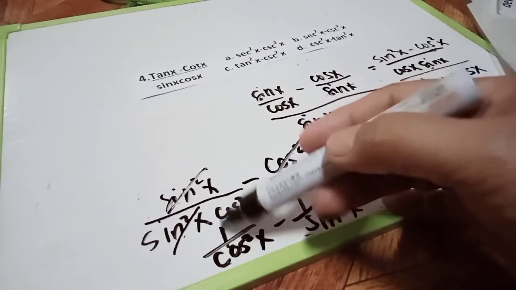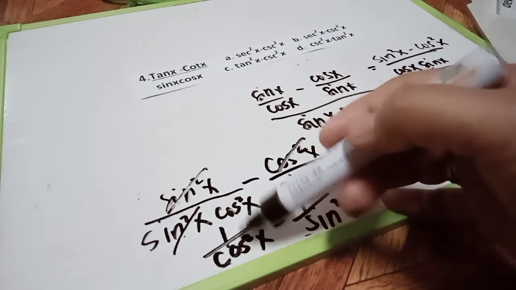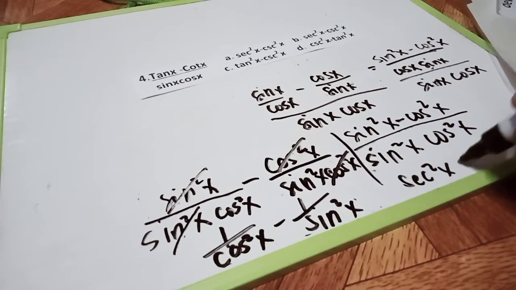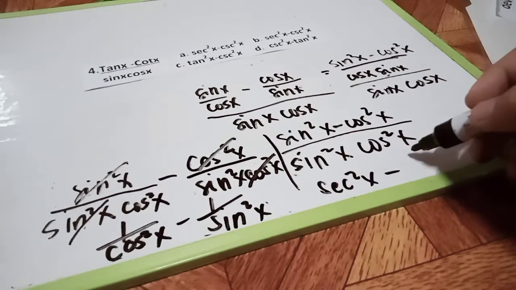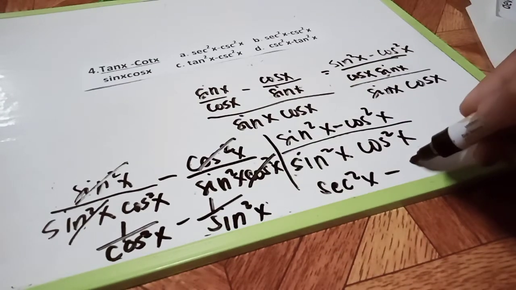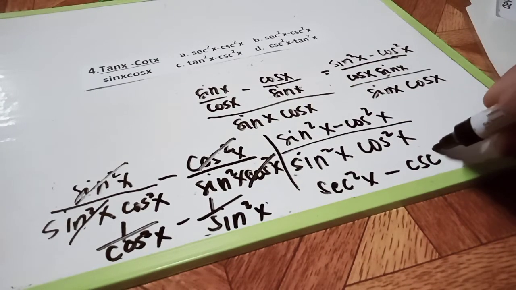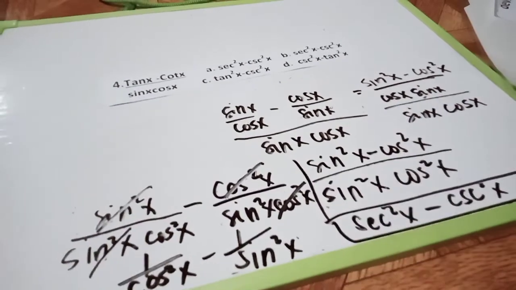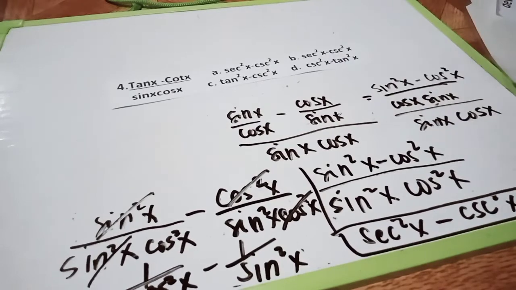The reciprocal of 1 over cosine squared is secant squared x, minus the reciprocal of this one, cosecant squared x. So the answer is already correct, no doubt. The answer is letter A.